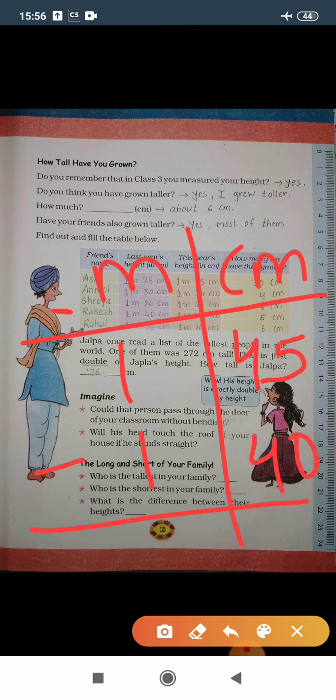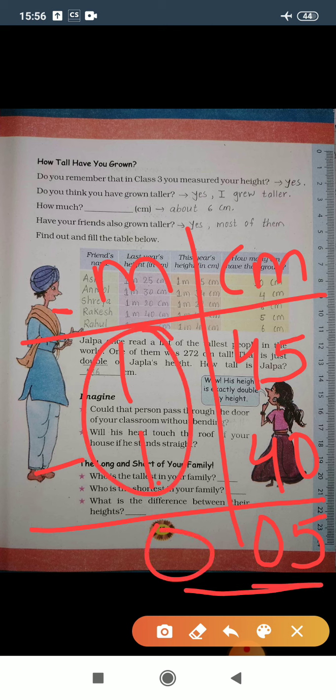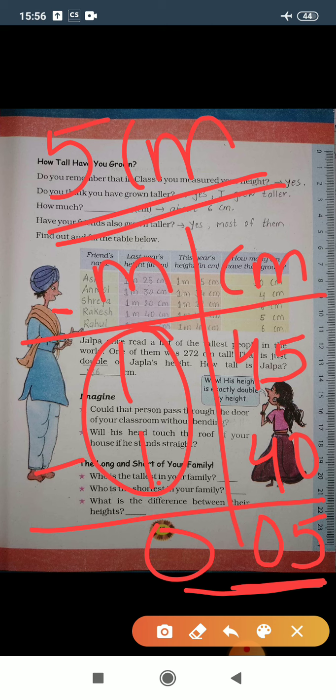So let's subtract these two numbers. 5 minus 0 gives you 5. 4 minus 4 gives you 0. 1 minus 1 gives you 0. So again 0 5, that means 5 centimeter is your answer. That means Rakesh has grown by 5 centimeter in 1 year.